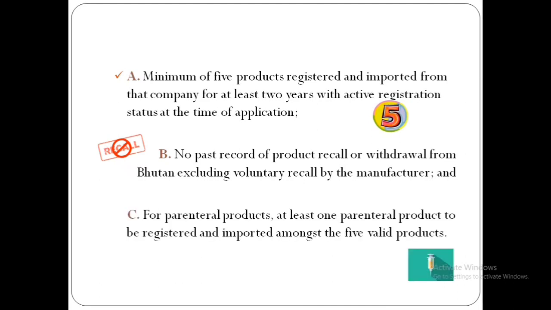Thirdly, if you wish to register parenteral products such as injectables, at least one of them should be registered amongst the 5 valid products. Please bear in mind that any 3 criteria mentioned earlier can be fulfilled for your product to be eligible under this route. Also note that criteria 2 and 3 are company qualification for ER, whereas criteria 1 is product specific qualification for ER.